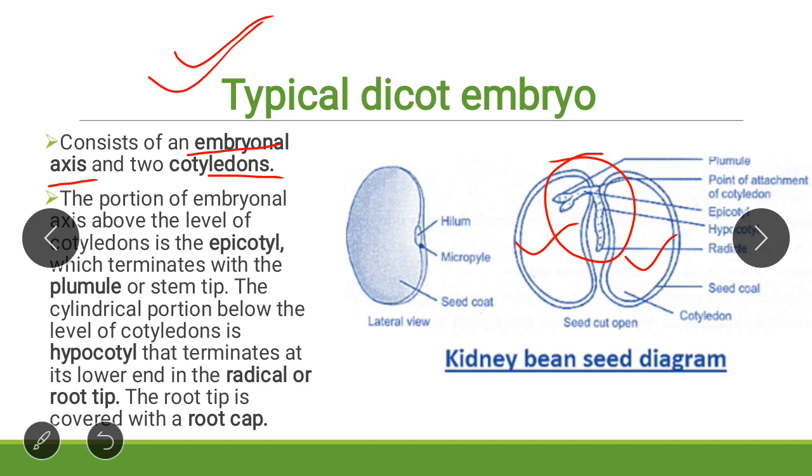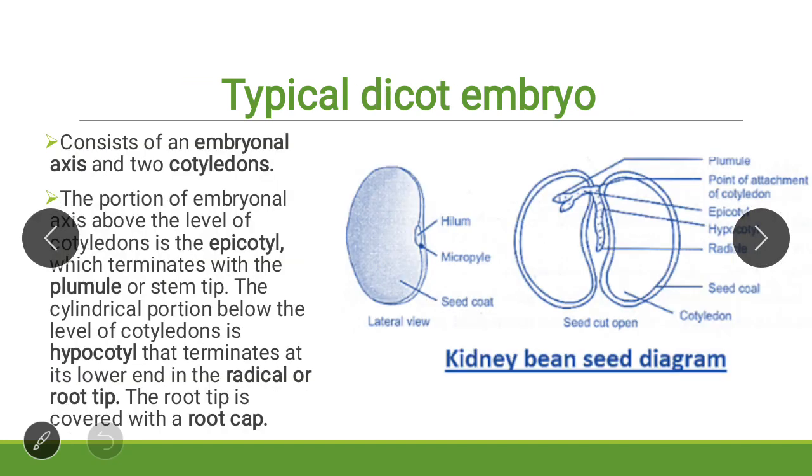Keep in mind, this is the point of attachment of cotyledons. The portion of embryonal axis above the point of attachment of cotyledons is the epicotyl, and it terminates into the plumule.